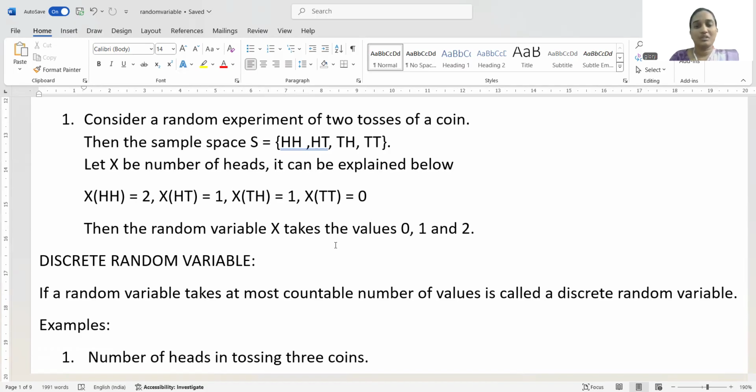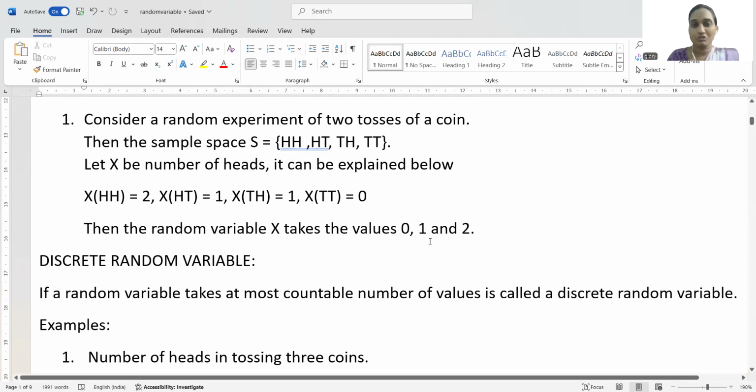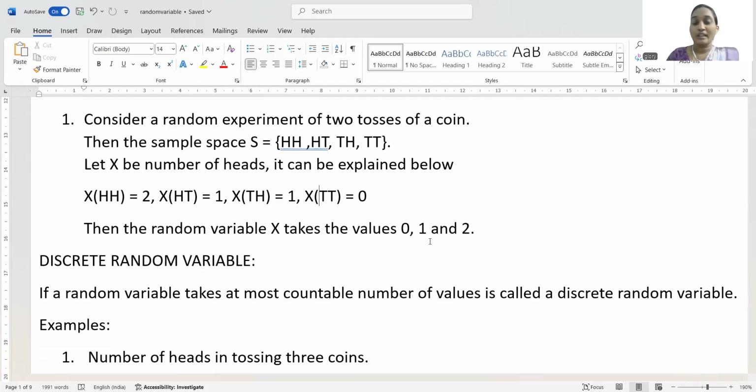A discrete random variable is a random variable that takes at most countable values. As we see in the example of tossing two coins, X only takes the countable values 0, 1, and 2. It doesn't take values between 0 and 1 or between 1 and 2, like 1.5 or 0.7.